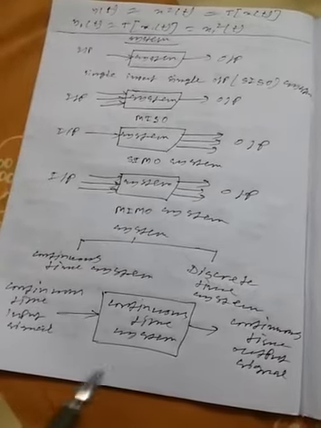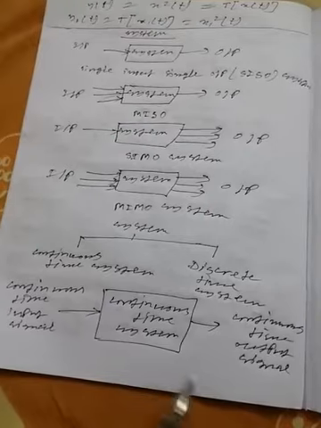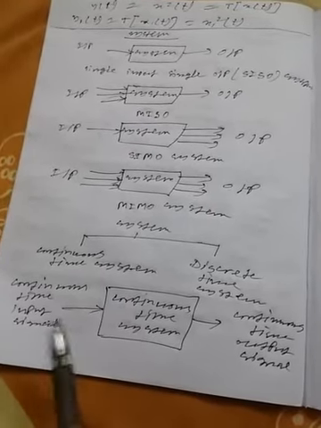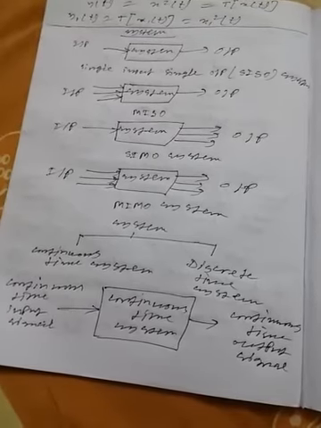So a continuous time system has a continuous time input signal and it produces also a continuous time output signal, that is a continuous time system. So this is the block diagram of a continuous time system.